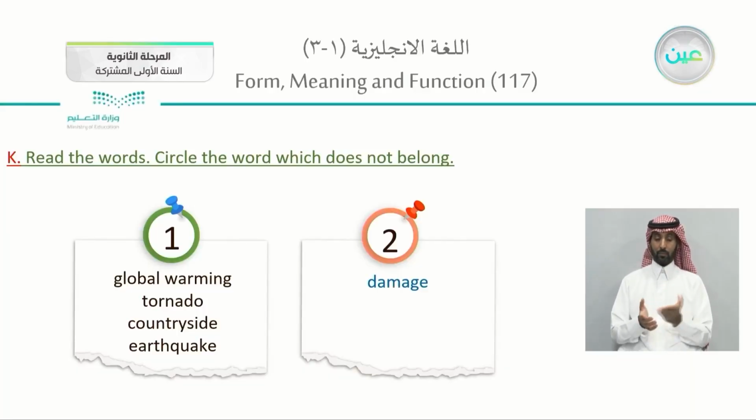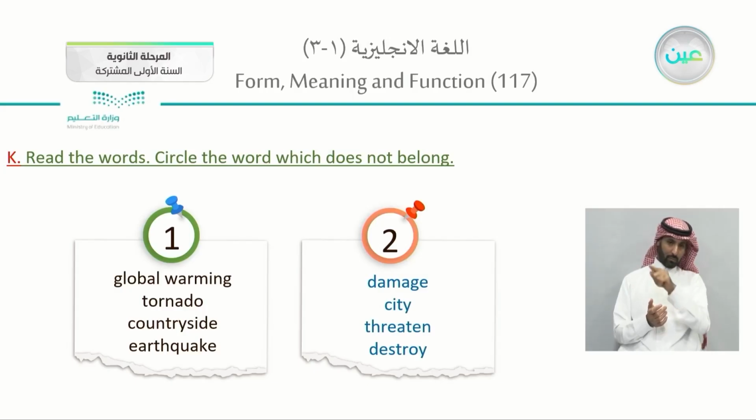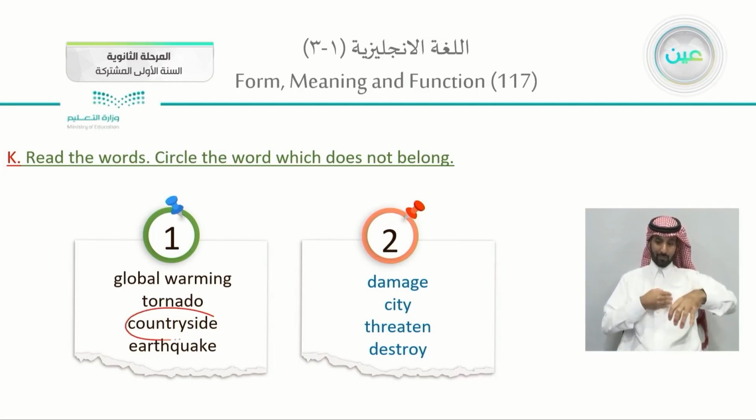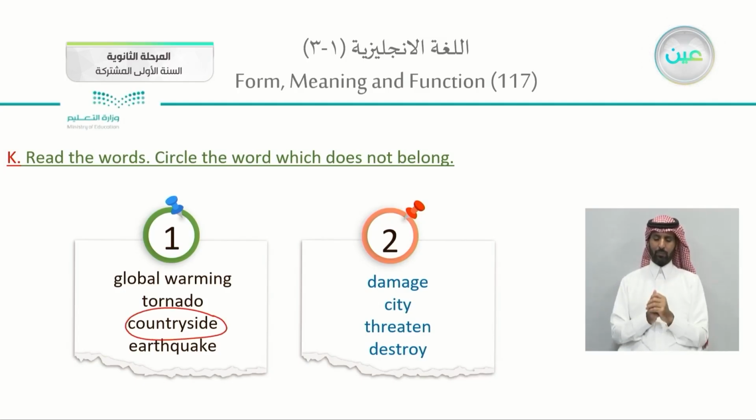In your books, page 117, read the words, circle the words that don't belong. At the beginning, number 1: global warming, tornado, countryside, and earthquake. Which one do you think doesn't belong to the group? I believe it is countryside. Countryside is the side of the city or the country. However, global warming, tornado, and earthquake, these are global issues we're having.